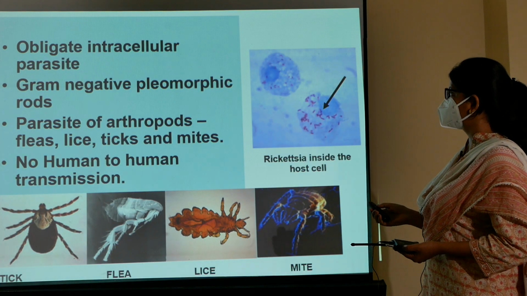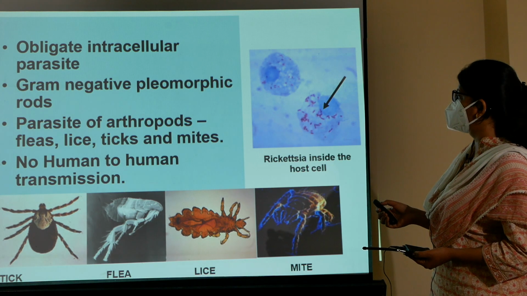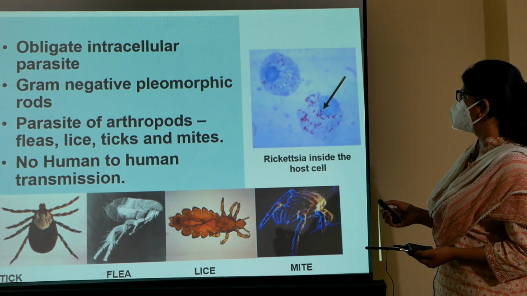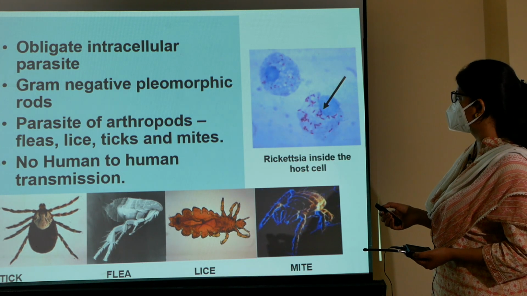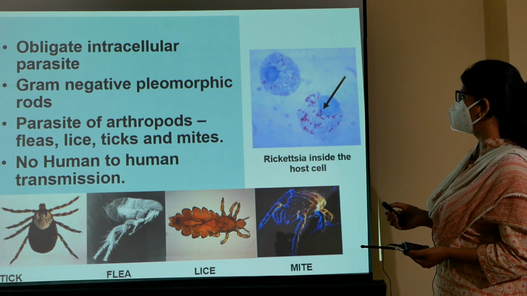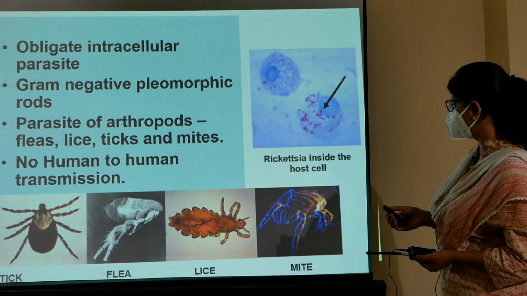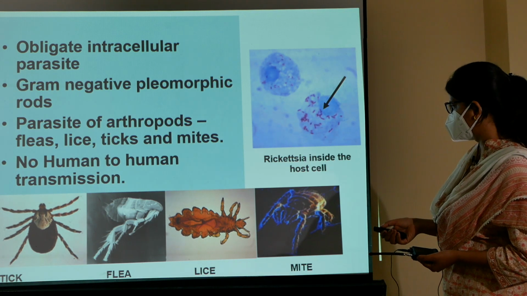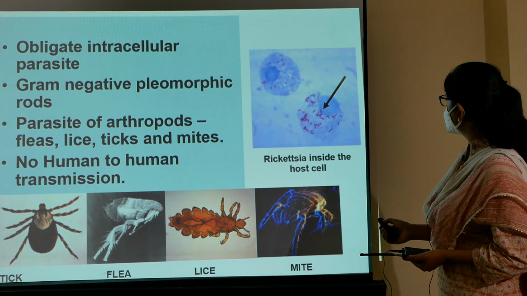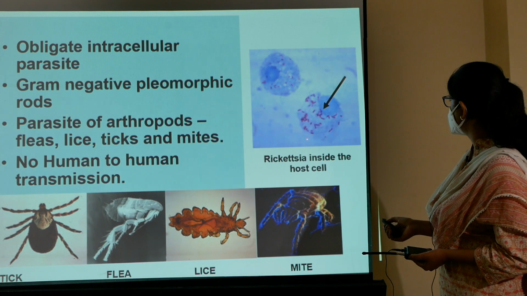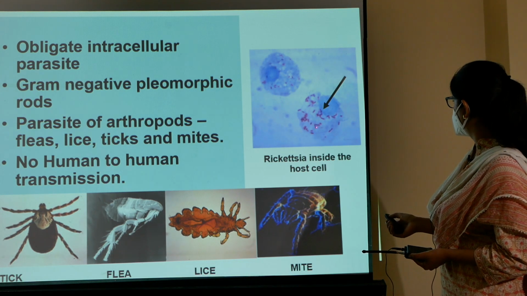Rickettsia are obligate intracellular parasites and gram-negative pleomorphic rods. They are parasites of arthropods, that is fleas, lice, ticks, and mites, and there is no human-to-human transmission. You can see pictures of various vectors like tick, flea, lice, and mite, and this is the gram staining of Rickettsia inside the host cell, as you can see in the peripheral blood film.